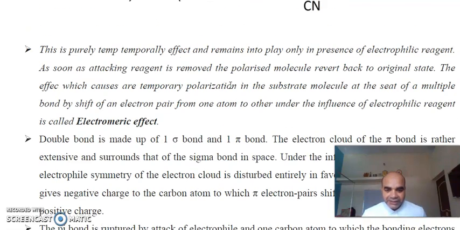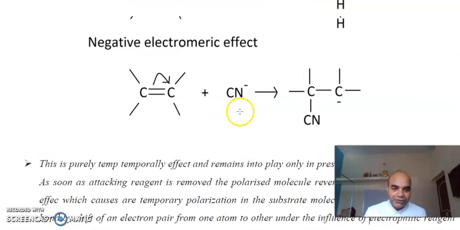So you can say that this is the effect which causes temporary polarization in the substrate molecule, at the site of a multiple bond, by shifting an electron pair from one atom to another atom under the influence of a reagent.